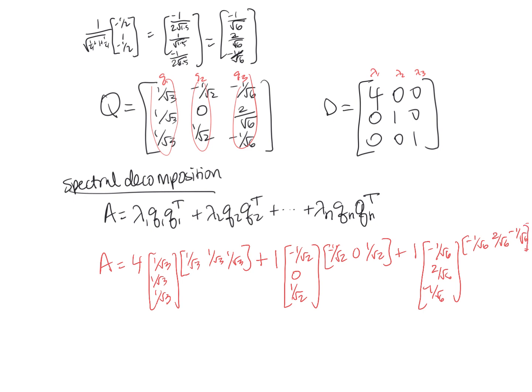And you'll see that when you do all of this matrix multiplication, again, this is a 3 by 1, and this is a 1 by 3. You'll end up with a 3 by 3 matrix here. And when you add all of that up, you'll end up getting back to the matrix A. So it's just another way to write down the decomposition of this matrix, this diagonal matrix, in terms of these unit vectors that are orthogonal, that create a basis for the eigenspace. Okay.